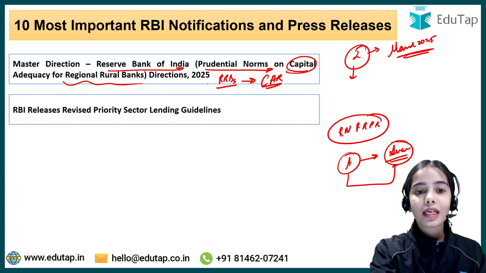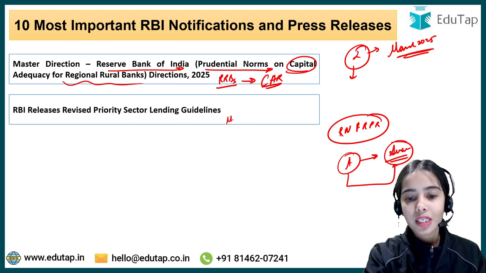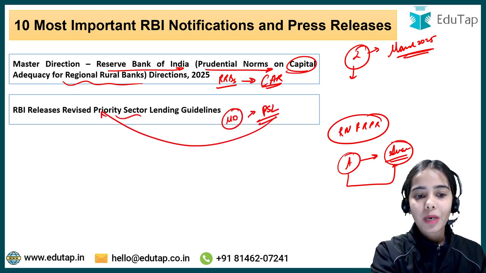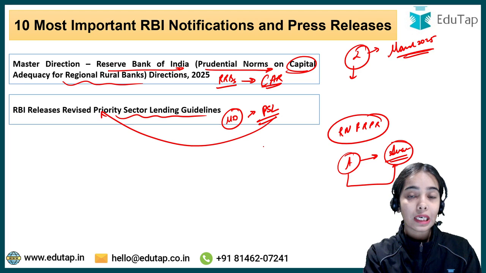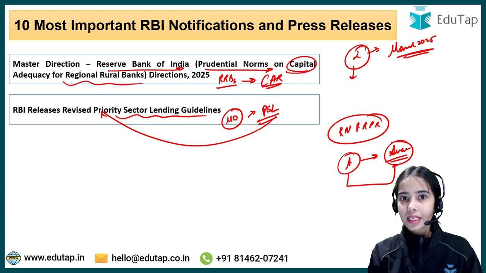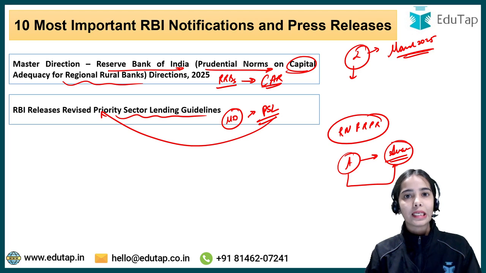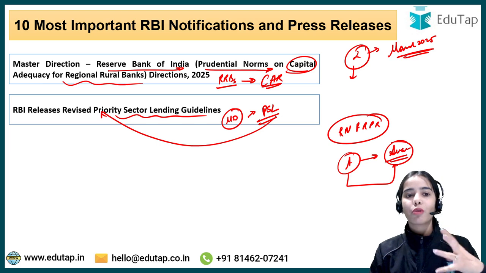The second is that in March 2025 the master direction was released in regards to priority sector lending. There was a revision in the priority sector lending guidelines in March 2025, and the master direction was released for the PSL. You can understand that in the NABARD Grade A examination and the RBI Grade B examination, we have seen questions from priority sector lending, and these directions are important. So these are the two special mentions from March 2025.